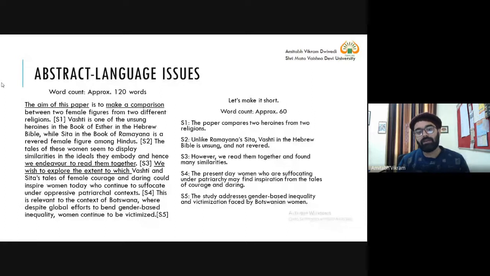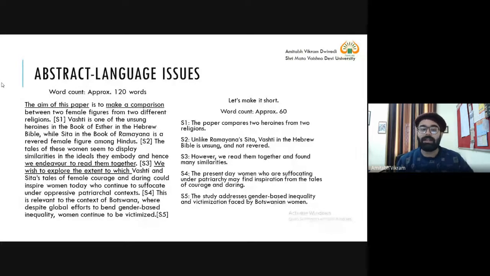So we have seen how the first sentence can be modified. Now the second sentence, again: Vashti is one of the unsung heroines in the book of Esther in Hebrew Bible. Now, is it really relevant to write the book of Esther in the Hebrew Bible? If we simply write Hebrew Bible here in the abstract, we can give the further details, in which chapter or on which page, in the main body of the paper. There is no harm. Similarly, Ramayana itself is a book, so why is there a need to write the book of Ramayana?